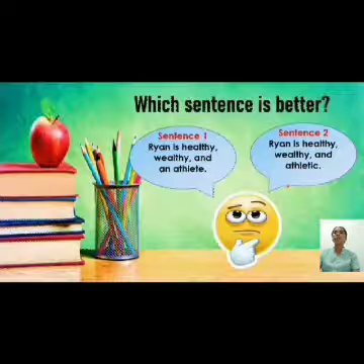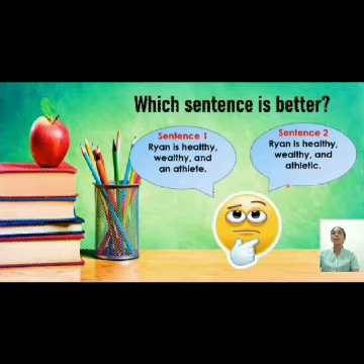I have here first 2 sentences, sentence 1 and sentence 2. Ryan is healthy, wealthy, and an athlete. For sentence number 2, Ryan is healthy, wealthy, and athletic. Which sentence is better? What do you think, class? Both sentences are grammatically correct, but sentence number 2 is much better. Why? Because it is in a parallel structure.